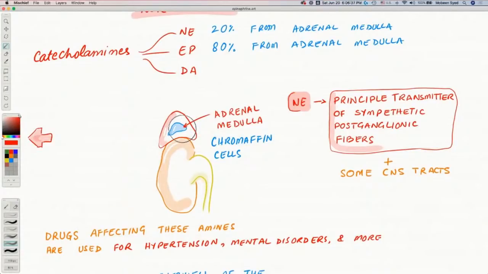The medulla of the gland is actually a modified nervous system tissue. It is a ganglion instead of an endocrine gland. So this ganglion acts as a hormone-producing or neurotransmitter-producing gland. The cells present in it are called chromaffin cells, and we'll talk about that in a second.